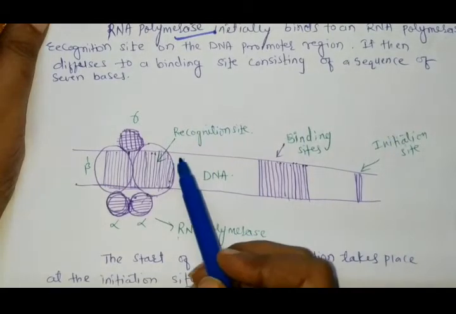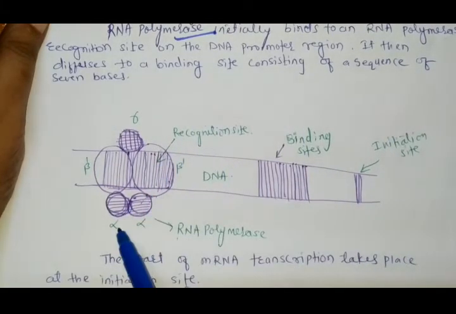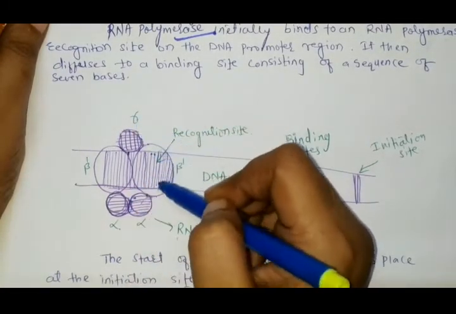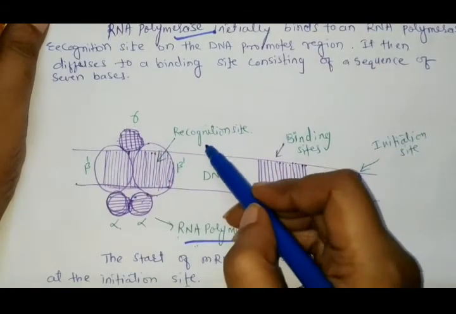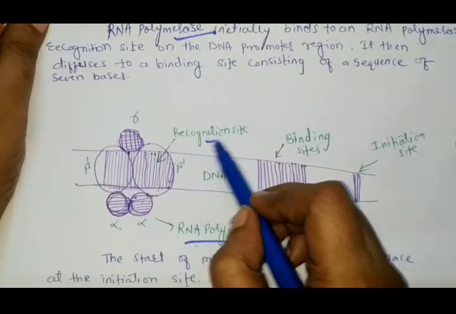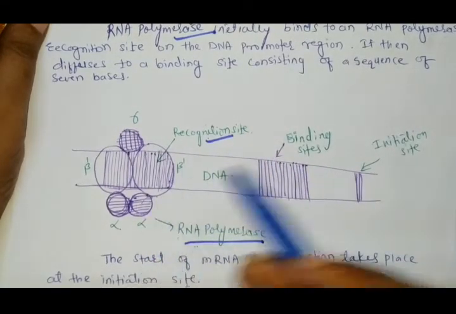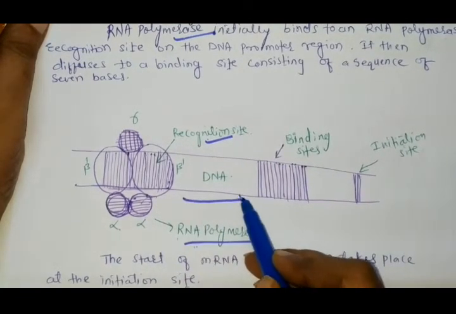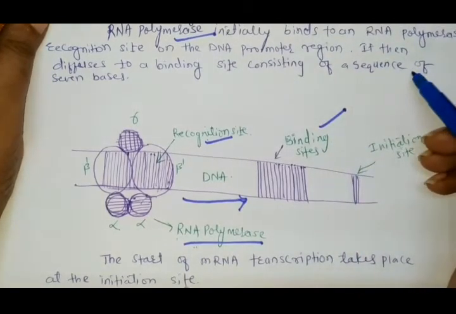First of all, the RNA polymerase, which is alpha, alpha, beta, beta dash, omega, and the sigma factor, collectively called the RNA polymerase, binds on the recognition site, meaning it gets recognized. Then this RNA polymerase diffuses to the binding site, which consists of a sequence of 7 bases.